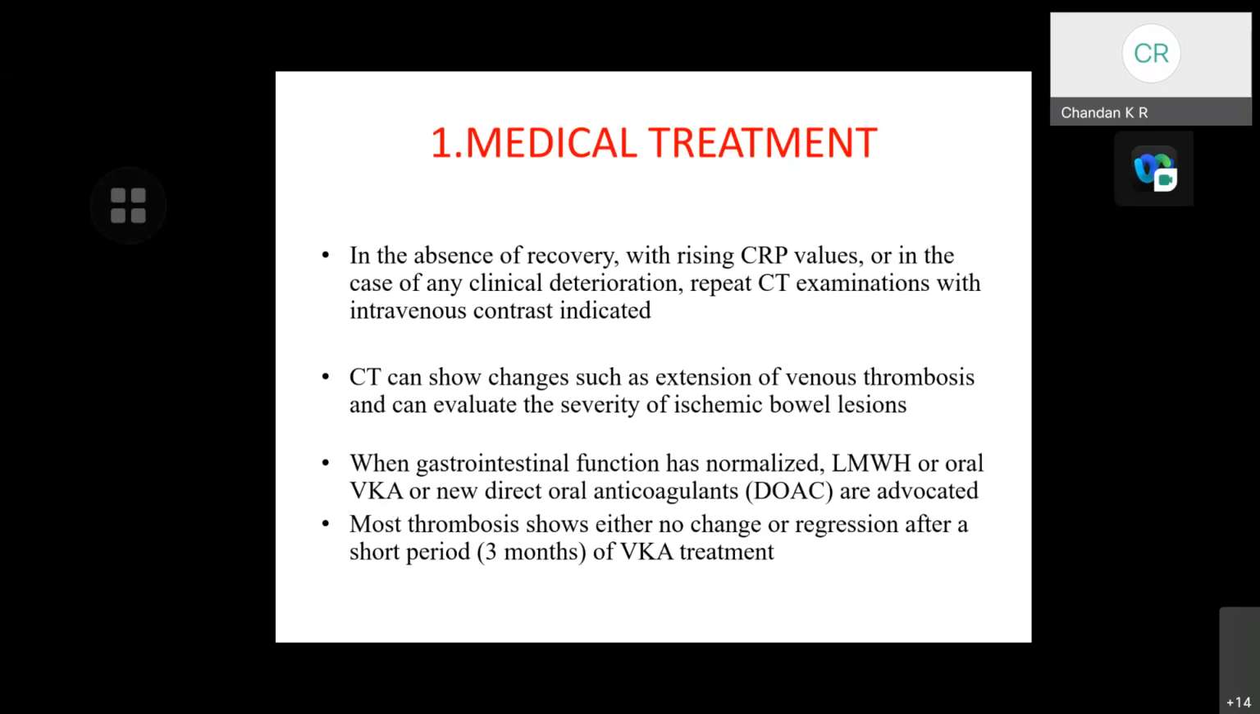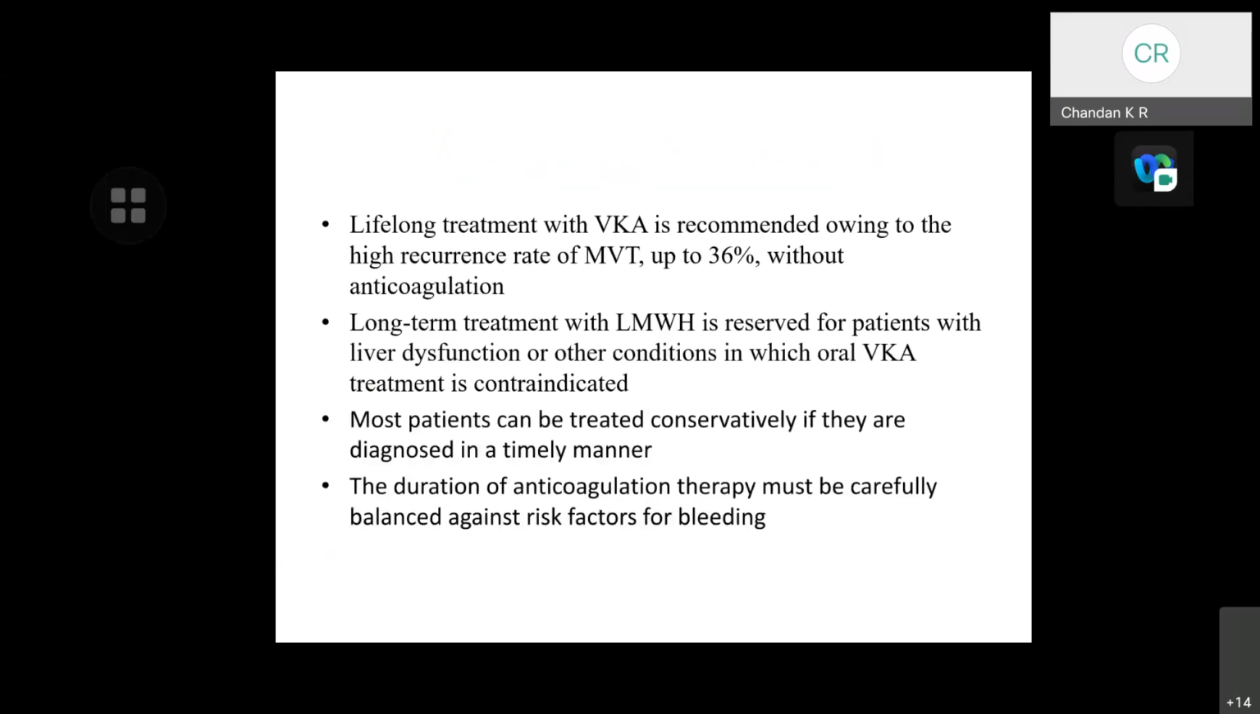When gastrointestinal function has normalized, LMWH or oral vitamin K antagonist or new direct oral anticoagulants are advocated. Most thrombosis shows either no change or regression after a short period of vitamin K antagonist treatment. Lifelong treatment with VKA is recommended owing to the high recurrence rate of mesenteric vein thrombosis, which is up to 36% without anticoagulation. Long-term treatment with LMWH is reserved for patients with liver dysfunction or other conditions in which oral vitamin K antagonist treatment is contraindicated.